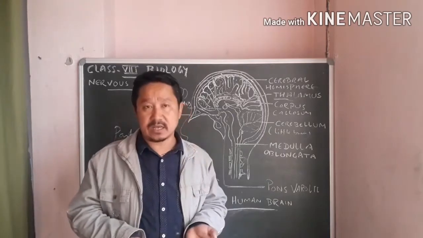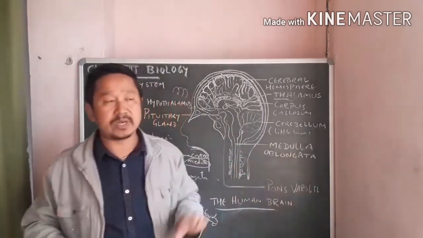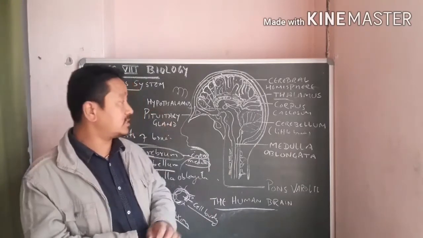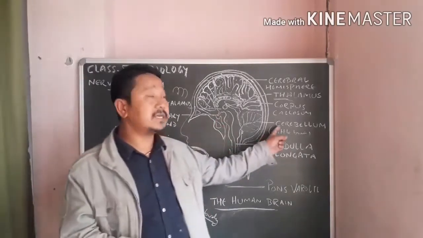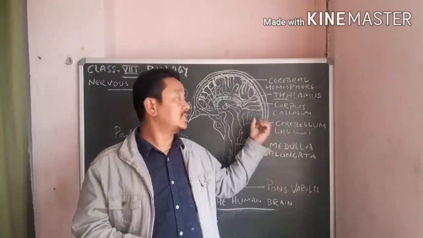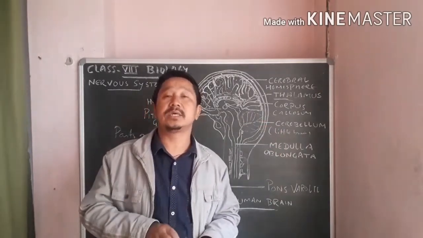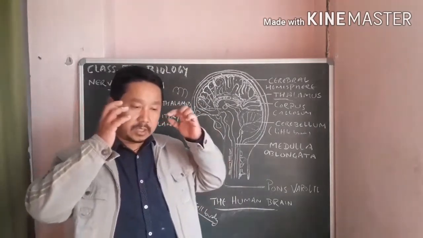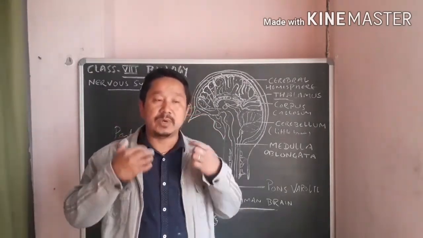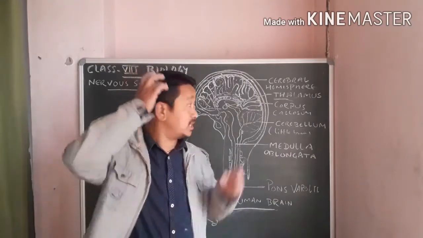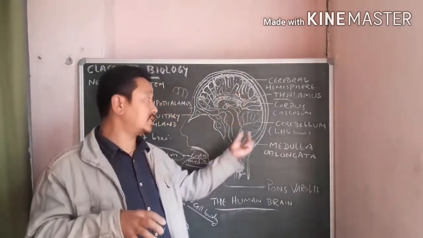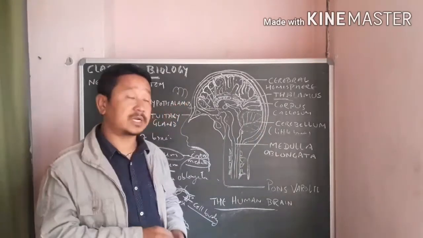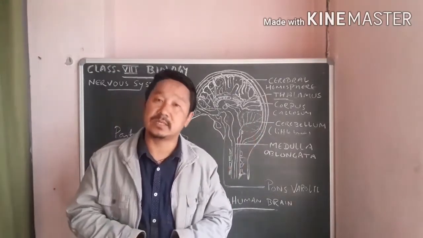I'm just standing here. You are perhaps sitting quietly somewhere and watching this video. So that's balance. This balance is maintained by the cerebellum. Besides this, the cerebellum also coordinates the muscular activities of the body. Though the muscular activity is initiated in the cerebrum, the cerebellum coordinates it. But importantly, it maintains the balance of the body.